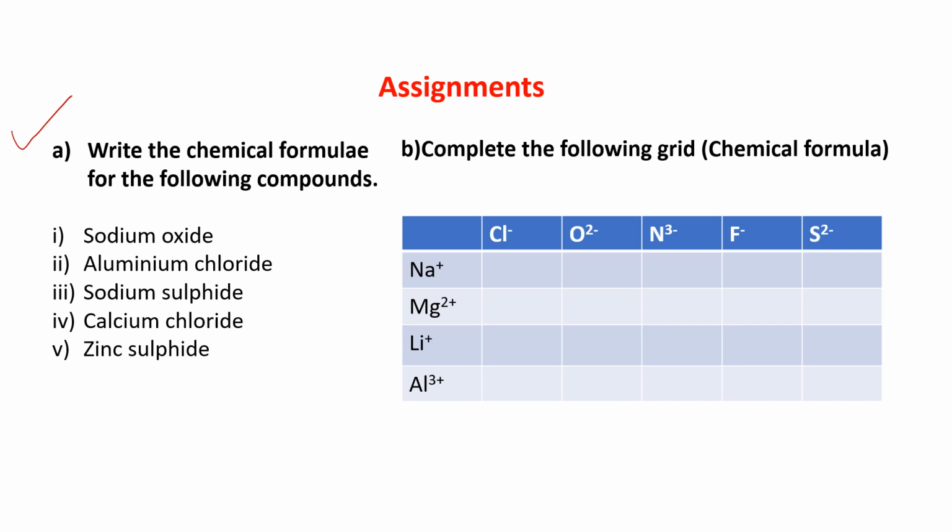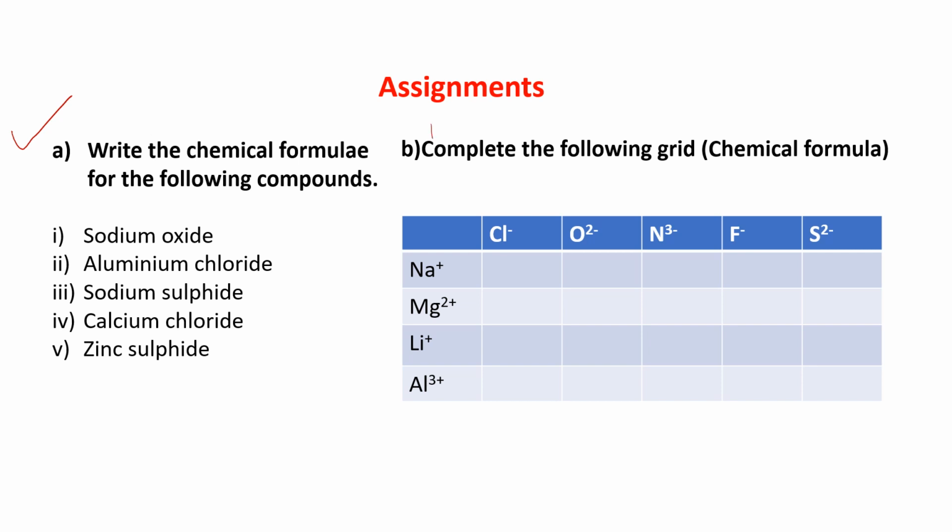Write the sodium atom with the symbol on one side and on the other side write oxide, meaning oxygen with the symbol, and then just crisscross and try to write the formula of sodium oxide. Just see whether you are able to do it or not.